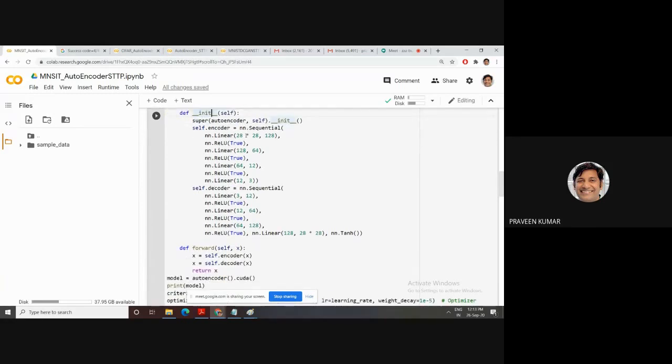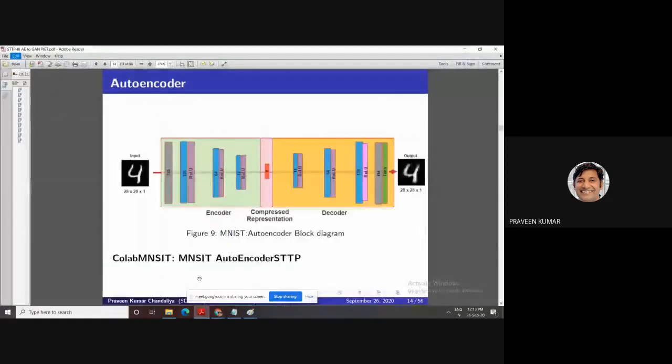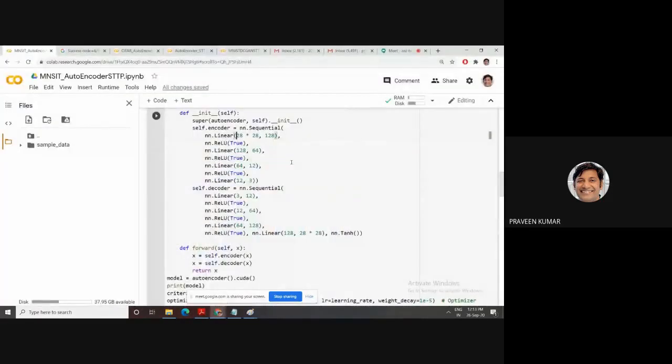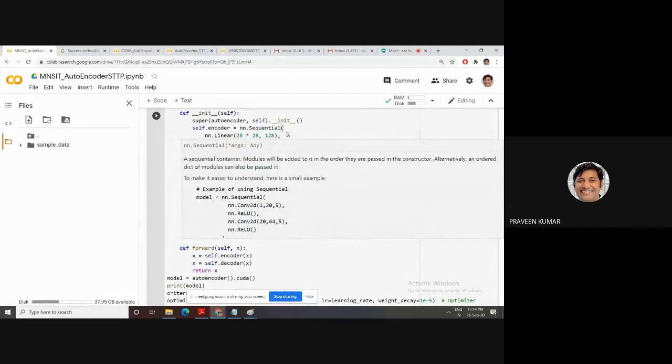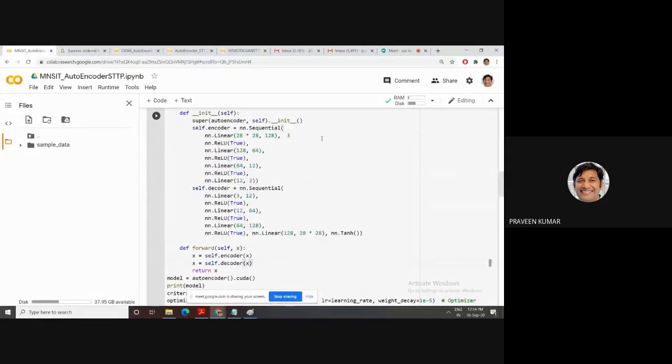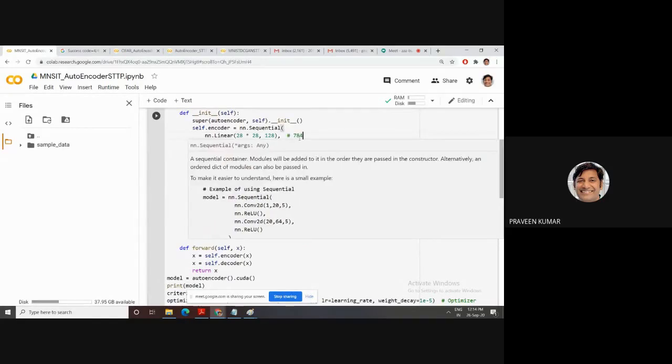If you are familiar with Keras, PyTorch similarly has a sequential function. What is the first layer? A linear layer, meaning a fully connected layer. Your input size is 28 cross 28, so first convert this 28 cross 28, meaning 784, into 128.